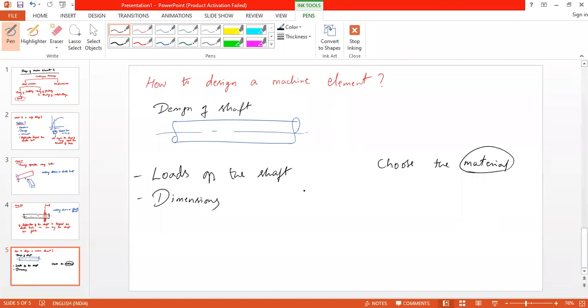And then, these are the three, and one more is our working environment. Okay. So these are the parameters you need to consider for the design of shaft.